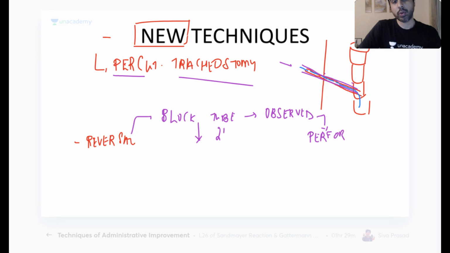If he is fine, for 24 hours. This is like T-tube. You block the T-tube for 24 hours, something like that. If he's fine, he's able to breathe on his own, then you remove the T-tube. Remove the tracheostomy tube. Here the T-tube is tracheostomy tube, but you don't close the opening. Just dress the opening, give it a dressing, and then observe.